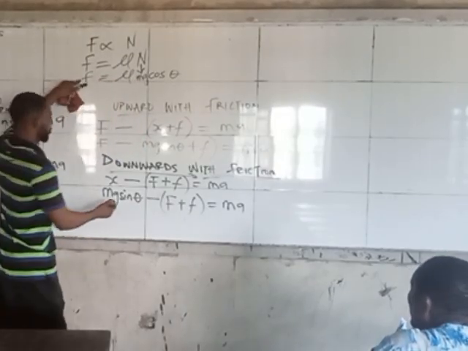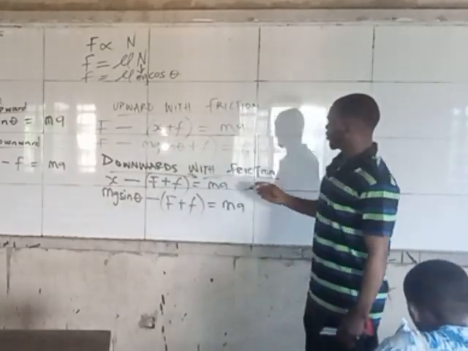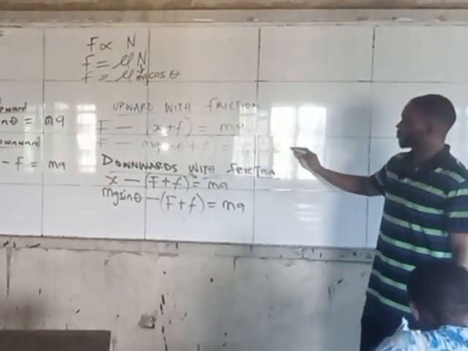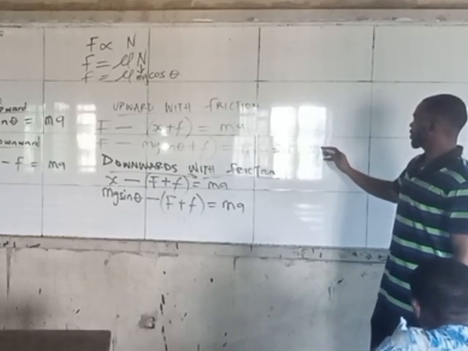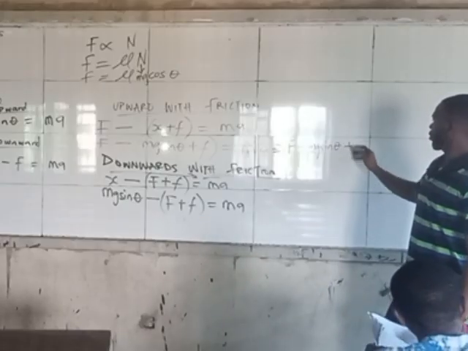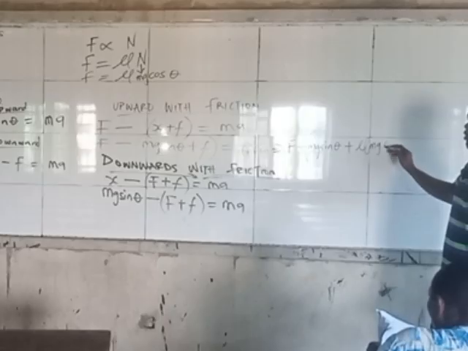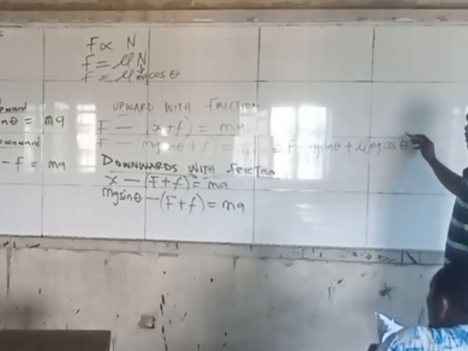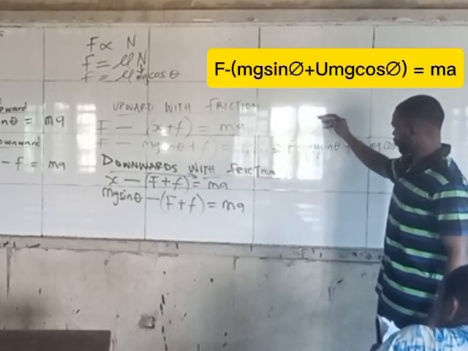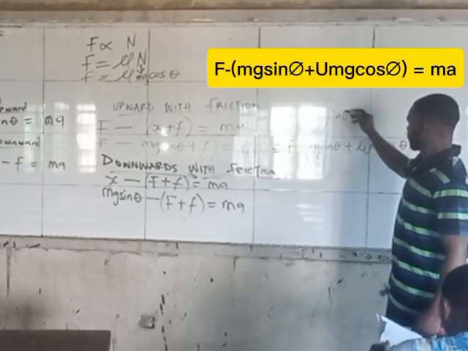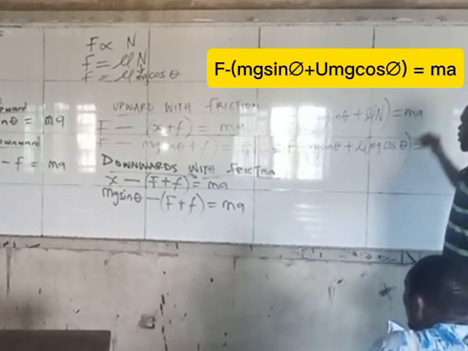So I can also replace this to now be the same as saying F minus mg sine theta plus mu mg cos theta equals ma, or it can also be the same as saying F minus mg sine theta plus mu N equals ma.